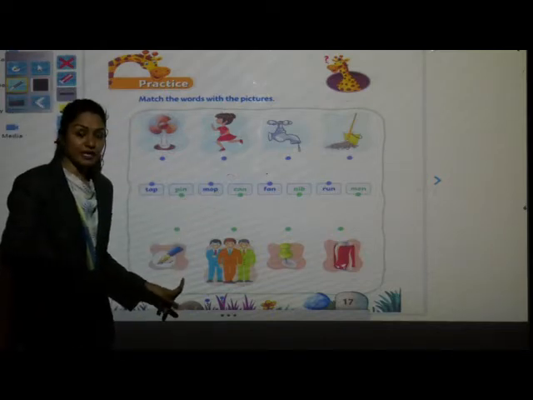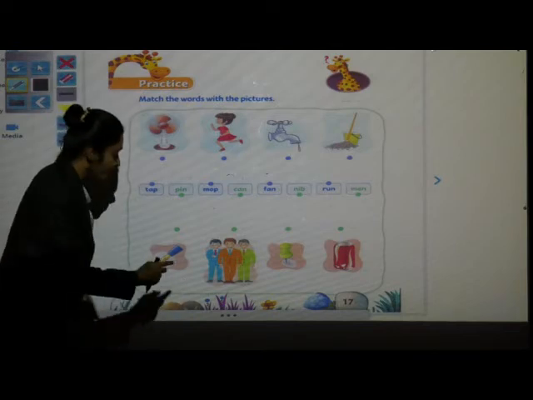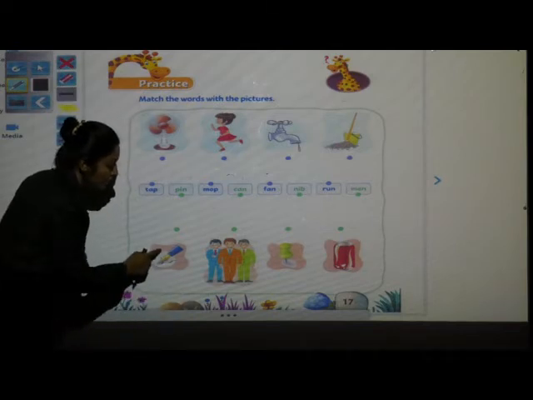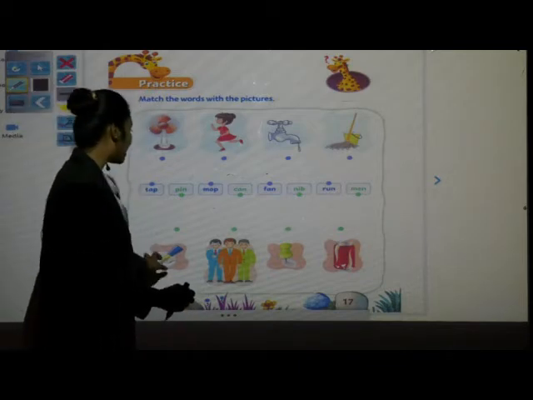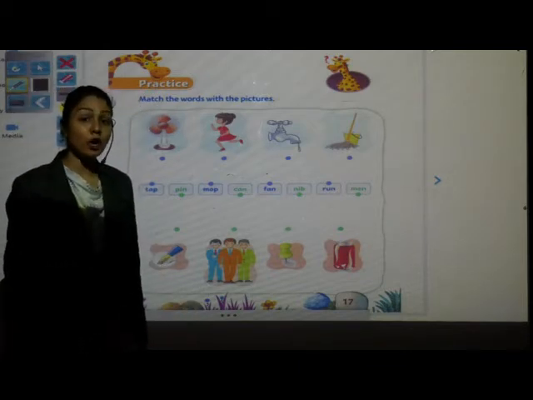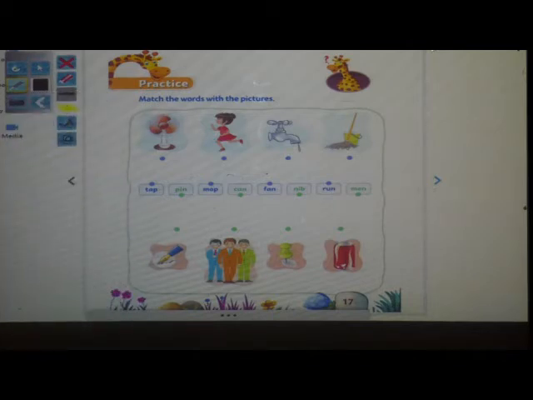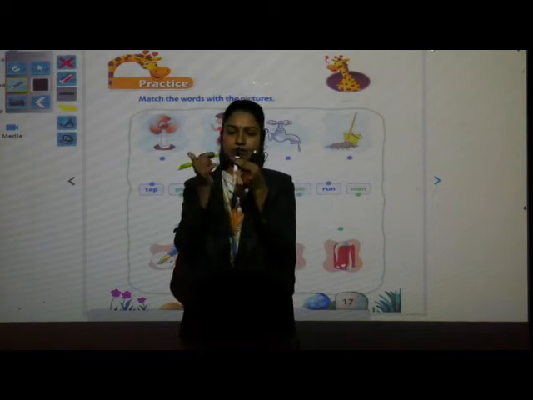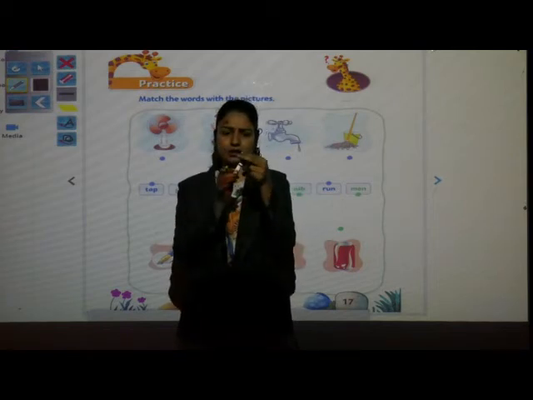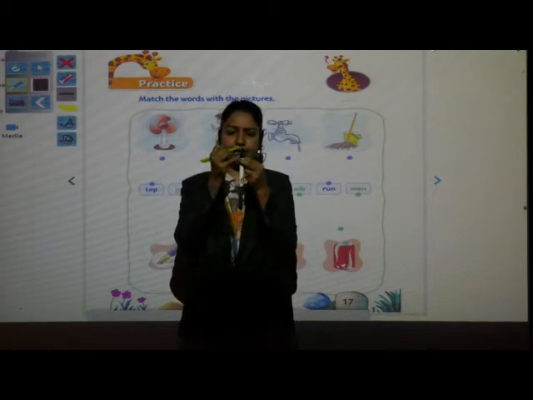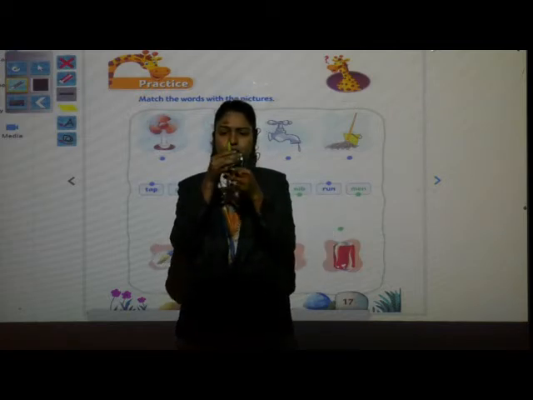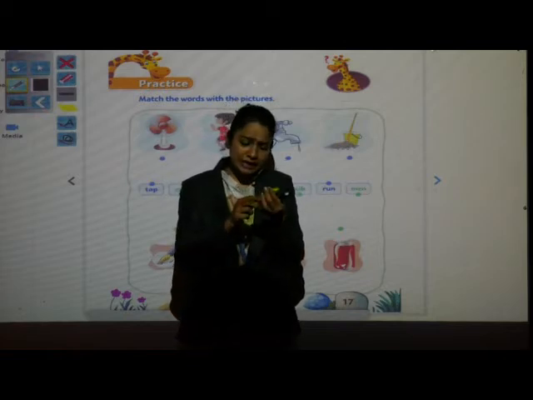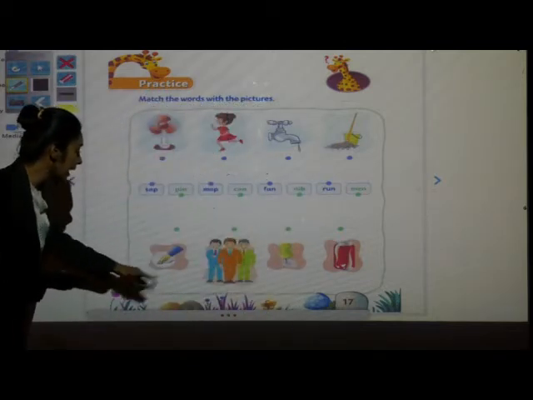Okay, next. What it is? Before this we solved one picture. In that pen was there, right? But children, can you see this? This is what we call to this. This pointed one. What we call to this picture? Nib. I will show you. I have one pen. Another pen I have. Can you see this? This is a pen. This is a marker. But can you see this front side? This is a nib. Even in this pen also, can you see this? This is called nib. Okay. So, this is a nib.